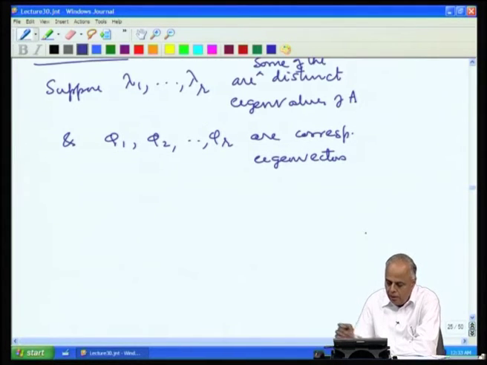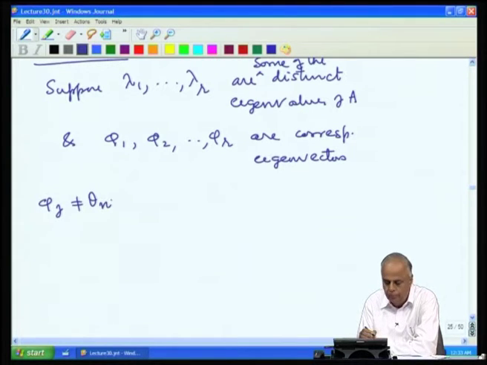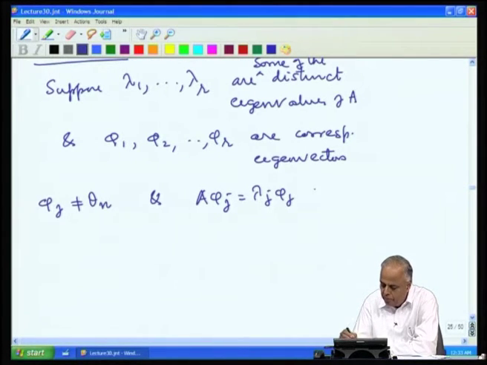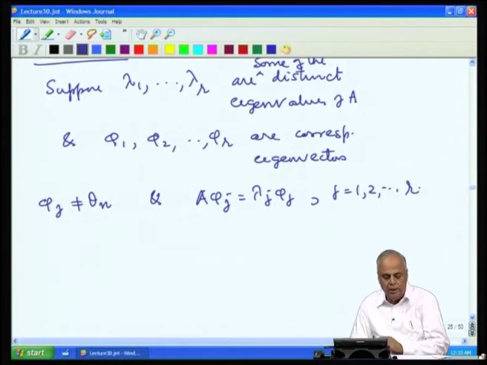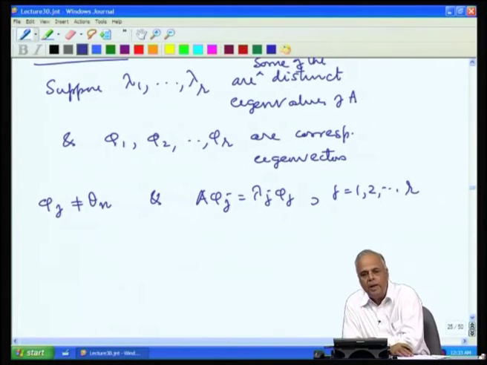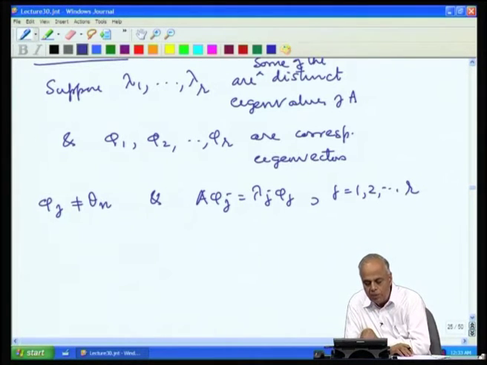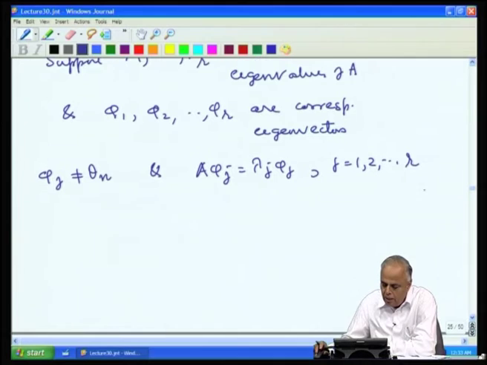What does that mean? This means the phi j's are not 0 and A phi j is equal to lambda j phi j for j equal to 1 to r. So, we are considering some r distinct eigenvalues and looking at eigenvectors corresponding to them.